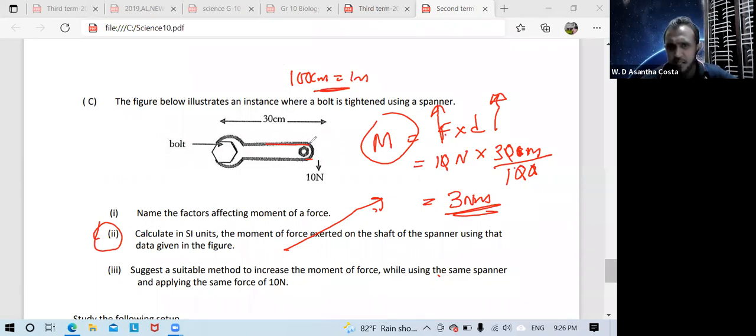If you write the long one it is correct, but the best answer is: move the point of application of force further away.